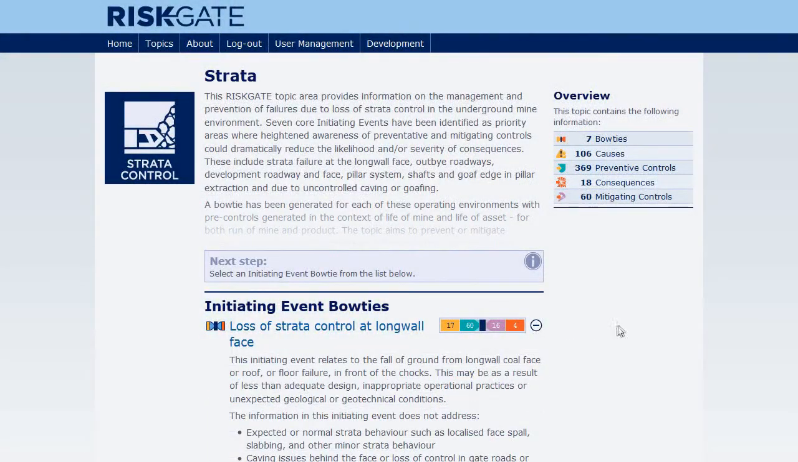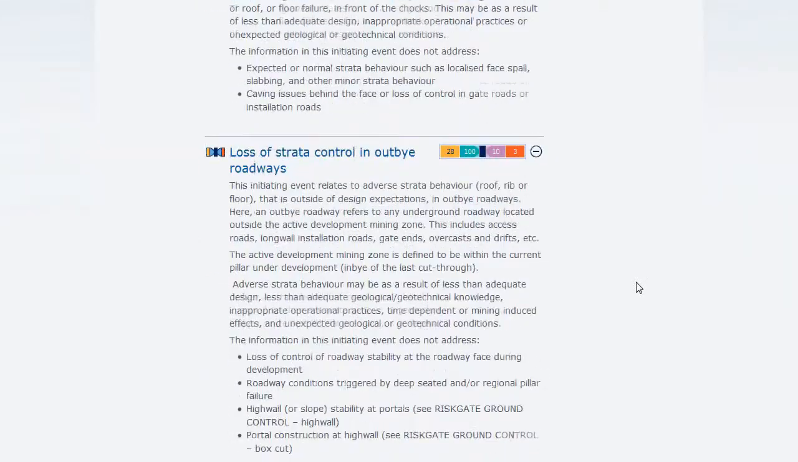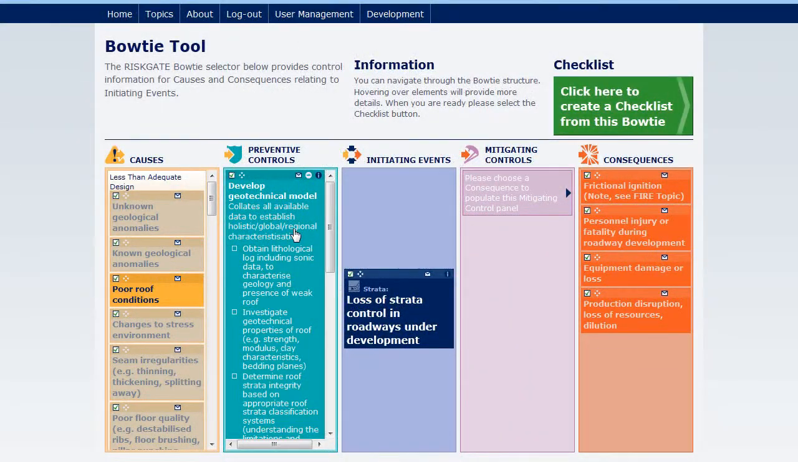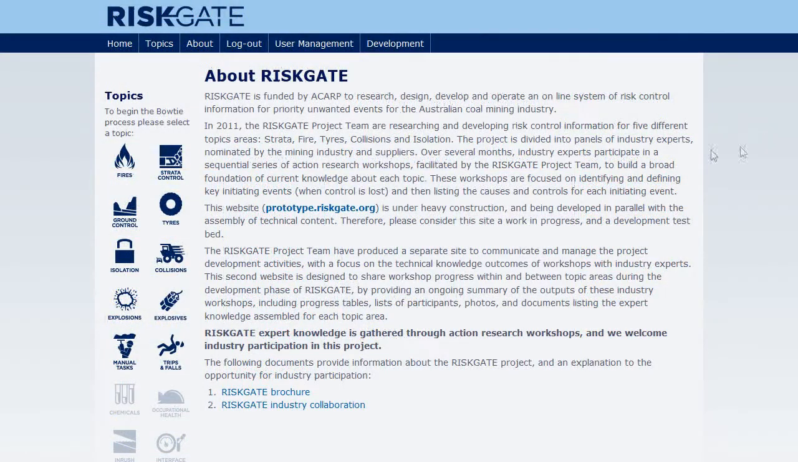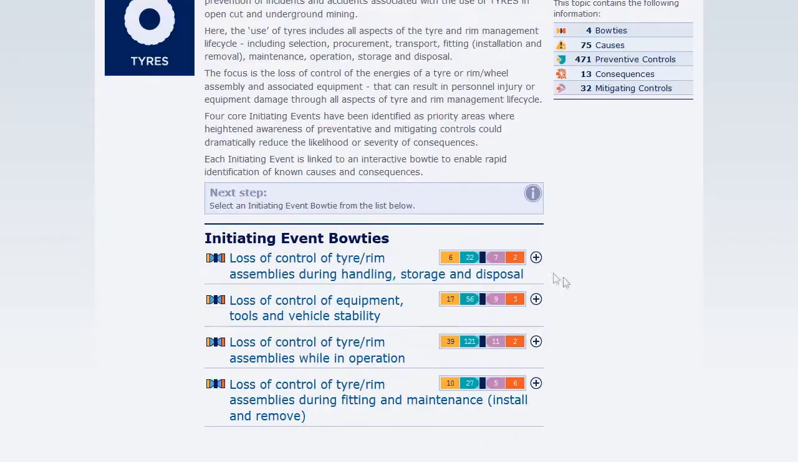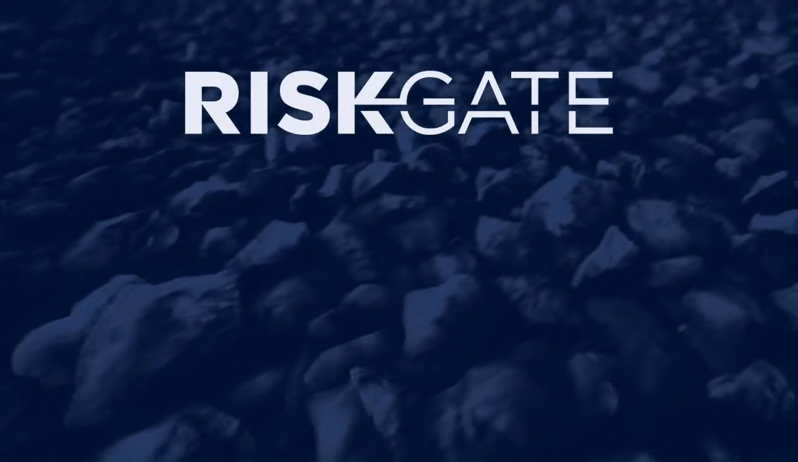RISKGATE is an online body of knowledge built using coal industry expertise. It's designed to help you understand and control selected major incidents and connects you to information about event-specific controls. RISKGATE is an easy-to-use, interactive tool, providing information about 15 high-consequence risk areas across coal mining operations.